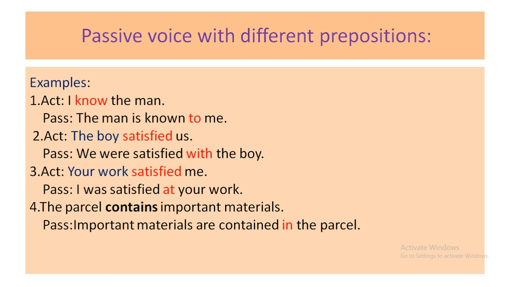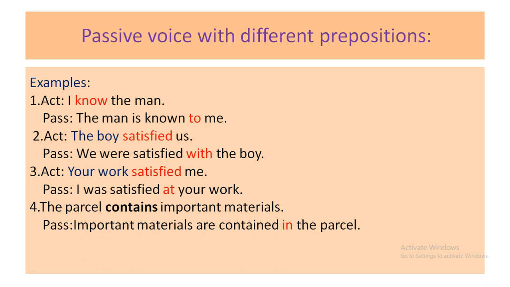We were satisfied with the boy, and I have marked here the subject, the boy. Next one, example number 3. Your work satisfied me. Here it's not you, it's your work. It is called manner. When you get this type of words, that time you have to use the preposition at. And the other 5 steps are the same.